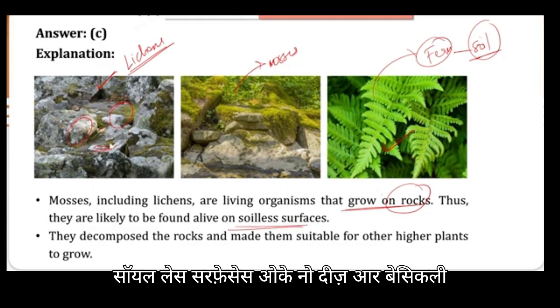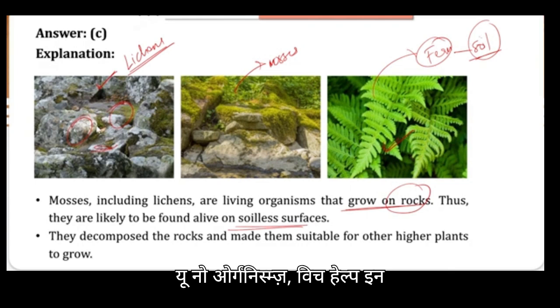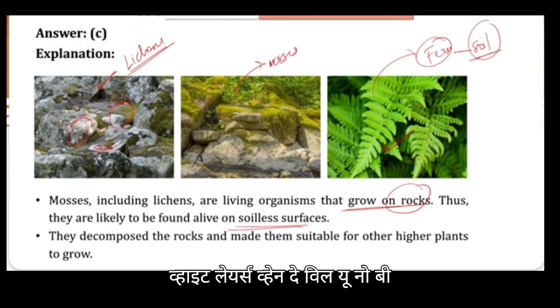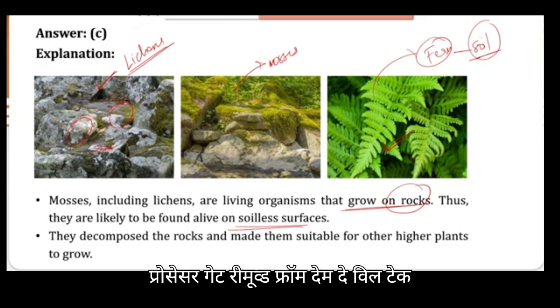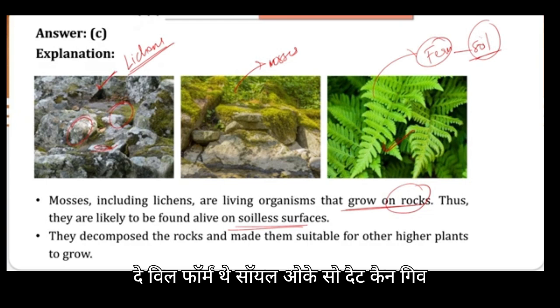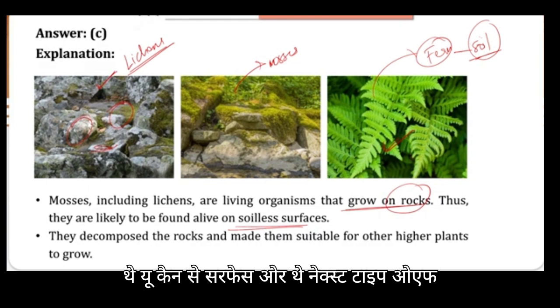Now these are organisms which help in decomposition, or disintegration, of the rock. When these white layers are removed, or get removed by natural processes, they will take certain parts of those rocks with them. So ultimately they will form the soil, which gives a surface for the next type of plants to grow in.